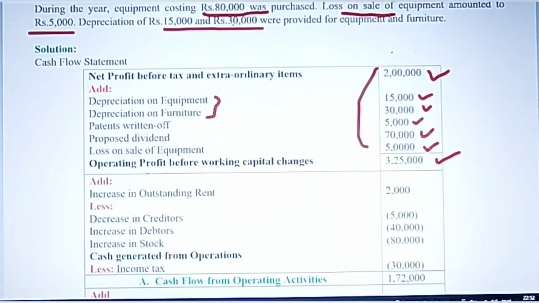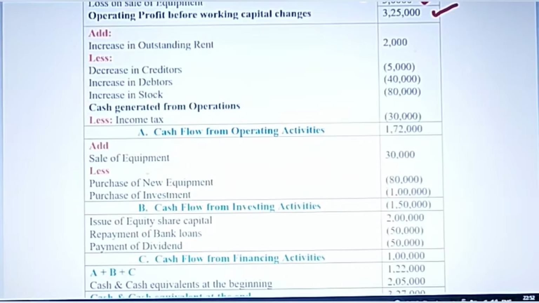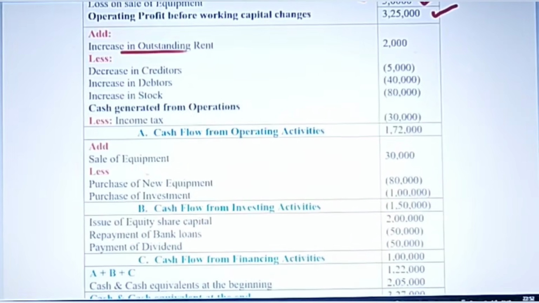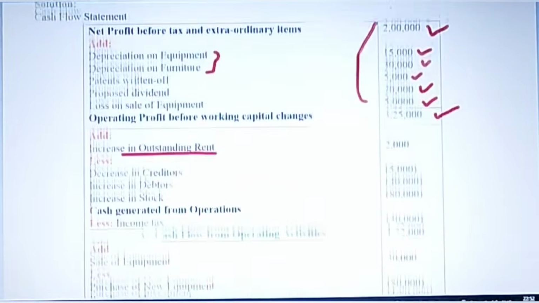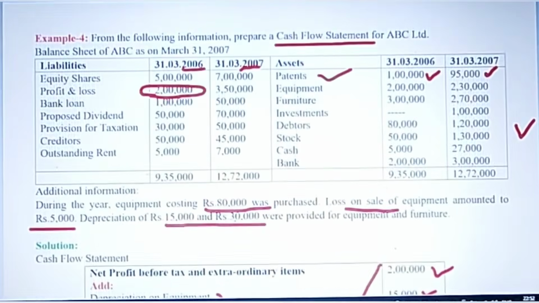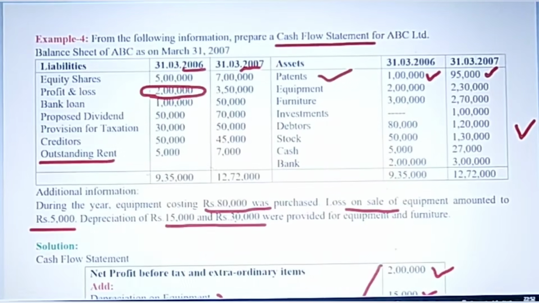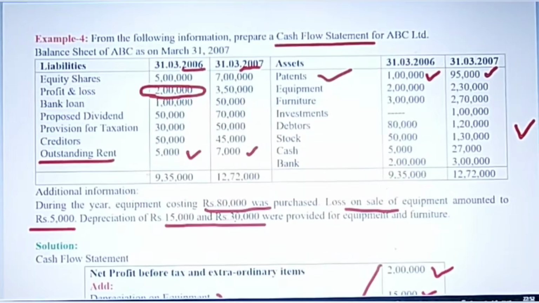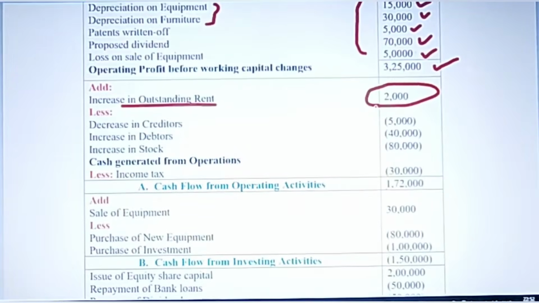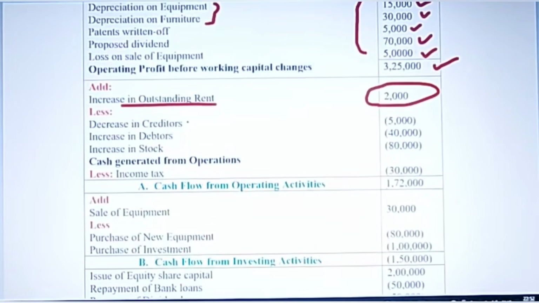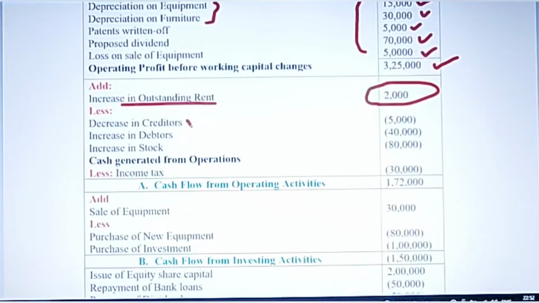And in this you will add increase in outstanding rent. And how to calculate this? All outstanding expenses. As you can see here on the liability side, outstanding rent. Previously it was 5,000, now 7,000. So there is an increase of liability of 2,000 rupees, which is shown here. Then this will be added here, and less, decrease, like any liability which is getting decreased, you will reduce that.